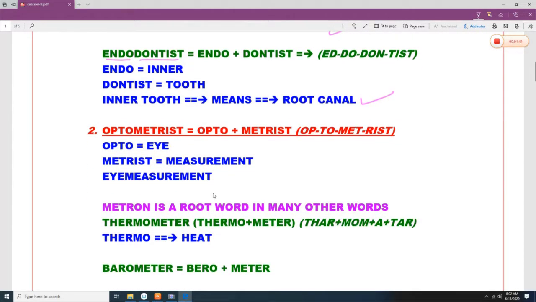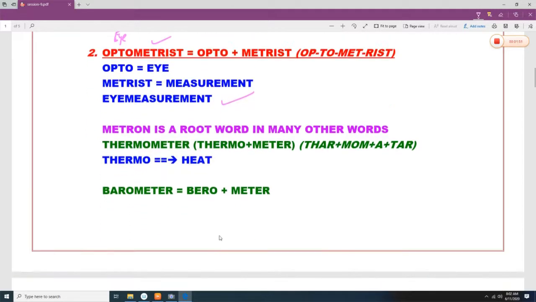Optometrist. Again, opto means eye and metrist means measurement. So eye measurement is known as optometrist. Metron is a root word. Metron means measurement. So we have words like thermometer. Now what is the meaning of thermo? Thermo means heat and meter means measurement. So when you are measuring the heat of something, then you need a thermometer.